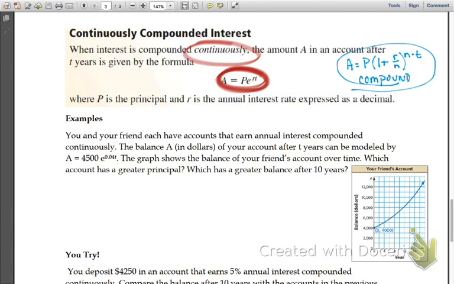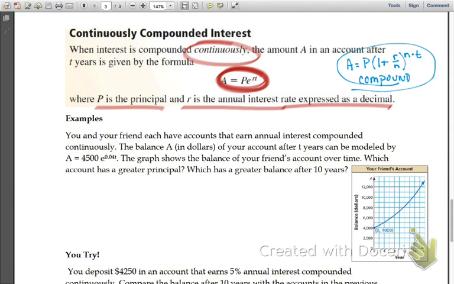P is still your principal. That hasn't changed. R is still the interest rate as a decimal. T is still time, in years. So what we talked about with compound interest does not change. The only thing that's going to change here is your formula.